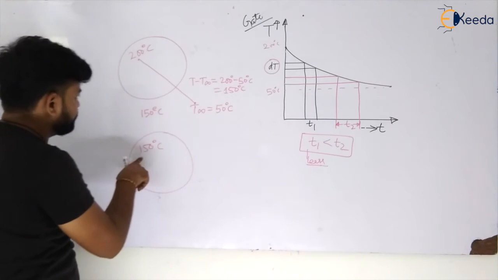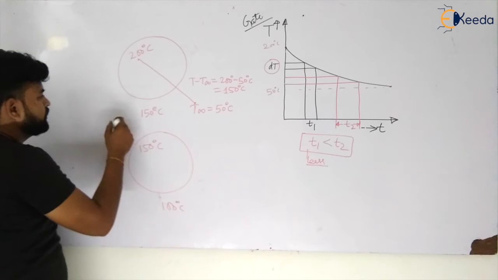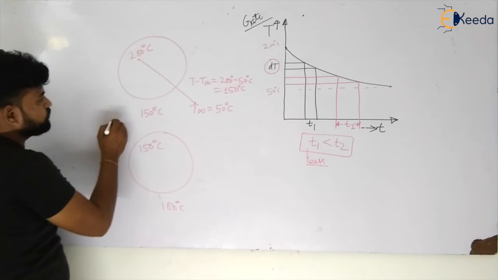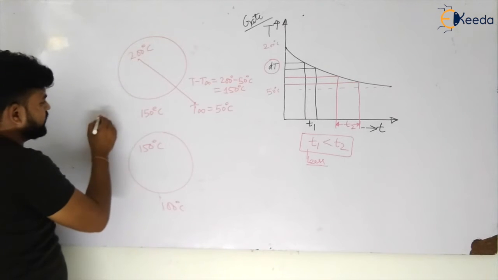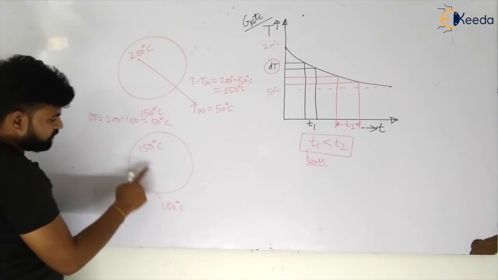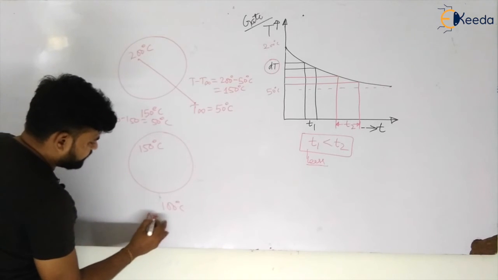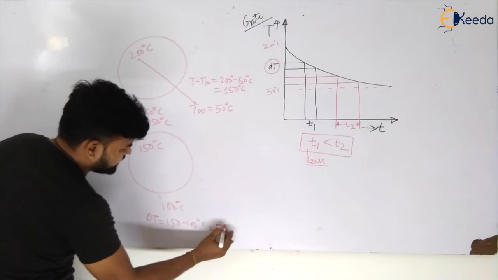And again, I am cooling from 150 to 100 degrees Celsius, so the temperature difference is the same. So what is delta T? Delta T is how much, my dear students? In the first case I am cooling from 200 to 150, so delta T is 200 minus 150, that is 50 degrees Celsius. Again, I am cooling from 150 to 100, so delta T will be 150 minus 100, which is 50 degrees Celsius.